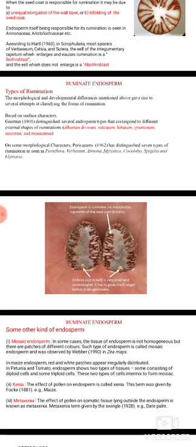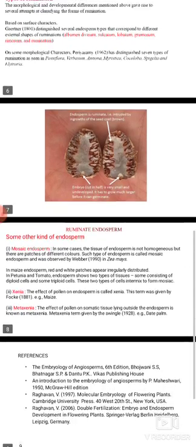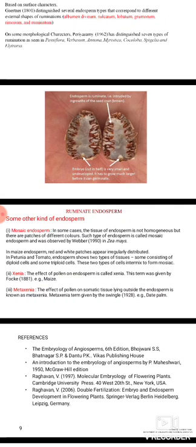Some other kinds of endosperm. First one is the mosaic endosperm. In some cases, the tissue of the endosperm is not homogeneous, but there are patches of different colors. Such a type of endosperm is called mosaic endosperm and was observed by Weber in maize.